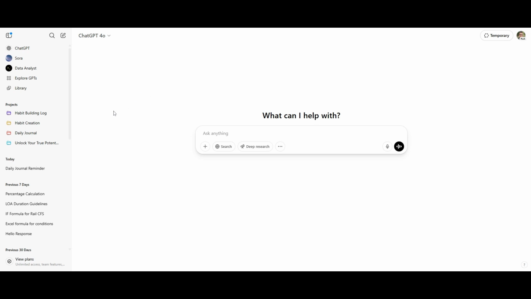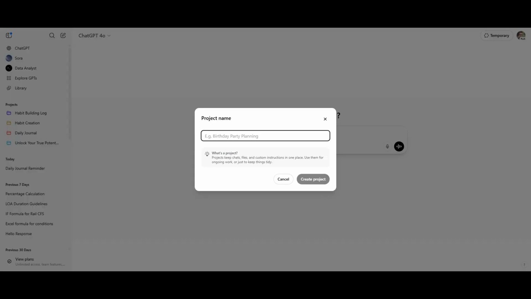If you have ChatGPT Plus, I'm going to show you how to create this in a project. If you don't have Plus, then what I'm going to do over here in a project will work if you're just working out of here. But I personally prefer to work out of projects, so I'm going to go over here, click create new project.